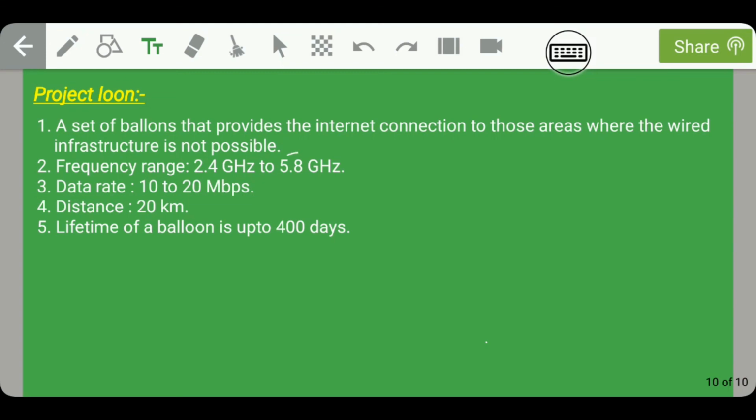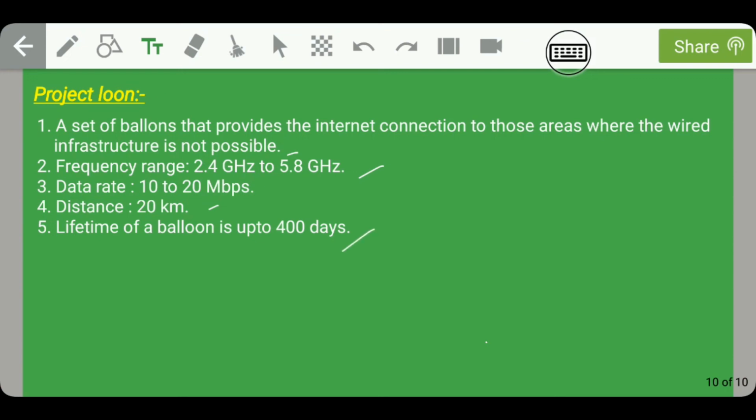So guys, the frequency range of this Project Loon wireless technology is from 2.4 GHz to 5.8 GHz, and the data rate provided by this Project Loon wireless technology is 10 to 20 Mbps. Moreover, the distance covered by this Project Loon wireless technology is 20 km, and the lifetime of a balloon used in this Project Loon technology is up to 400 days.